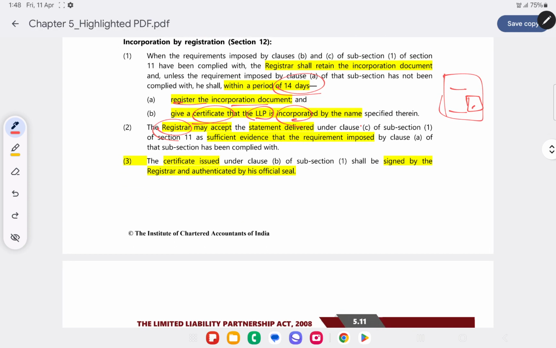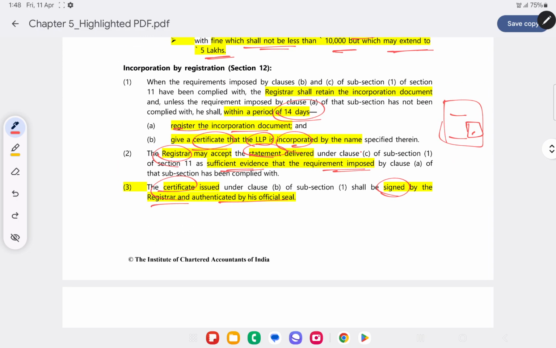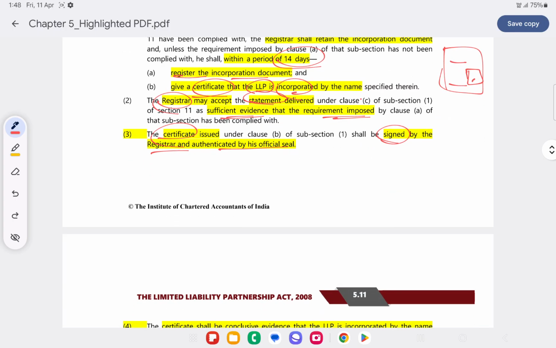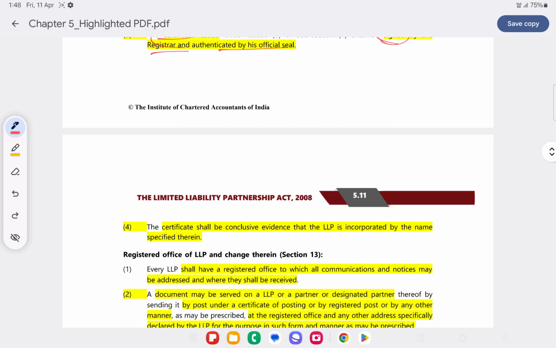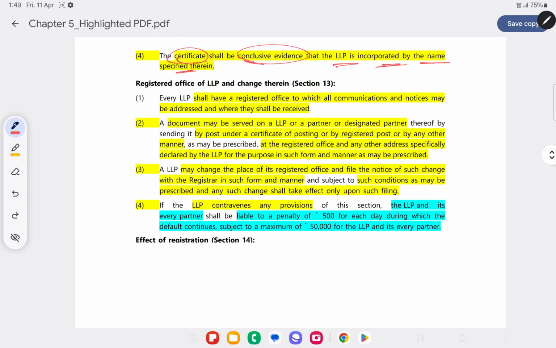Now once he has given the certificate of incorporation, he may accept that statement as delivered and sufficient information that the requirement has been complied with. Now the certificate that has been issued will be signed by the registrar and authenticated by his official seal. So at the bottom of the certificate of incorporation, we can find the registrar's signature as well as the official seal. Once the certificate has been given, that is conclusive evidence that the LLP has been incorporated by the name specified therein.